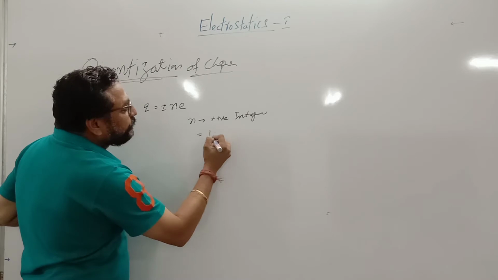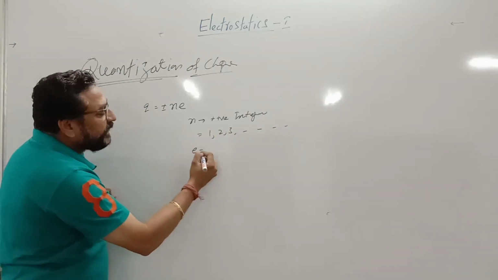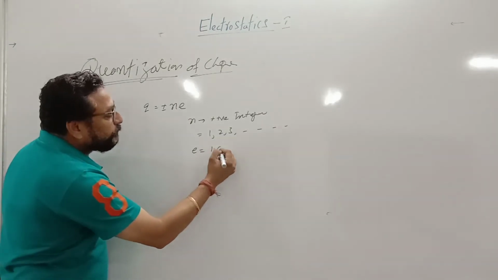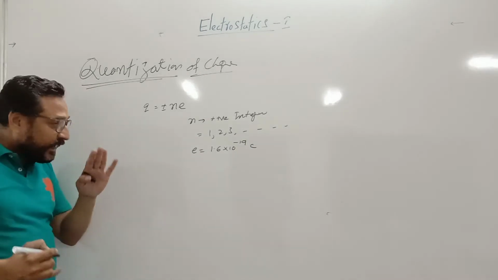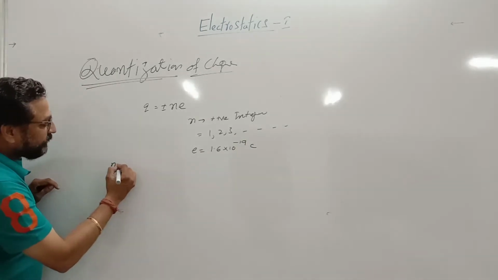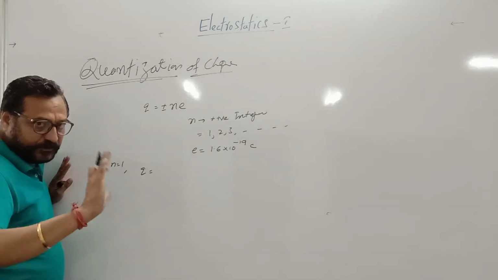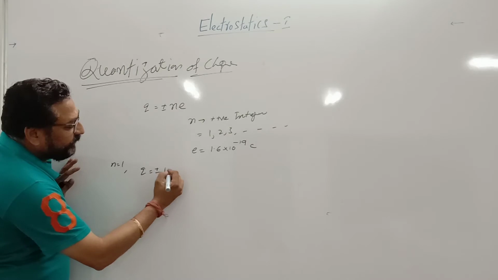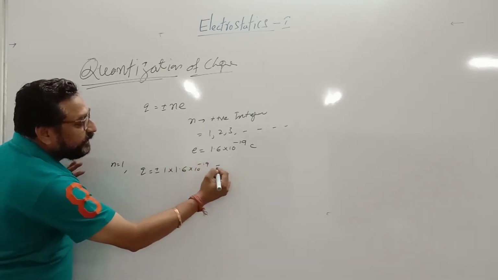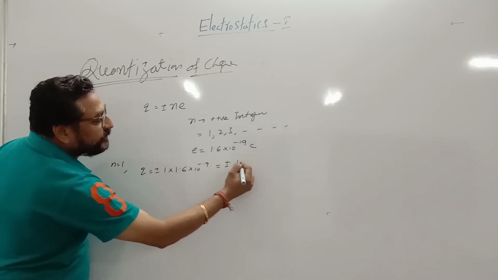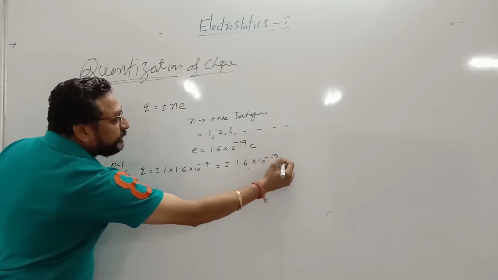That means its value is 1, 2, 3 and so on. This is a whole number, and E is the amount of charge. That means 1.6 into 10 to the power of minus 19 coulombs. Hence, when N is equal to 1, then Q is equal to either positive or negative, both, 1 into E. E is 1.6 into 10 to the power of minus 19. It is equal to plus or minus 1.6 into 10 to the power of minus 19 coulomb.